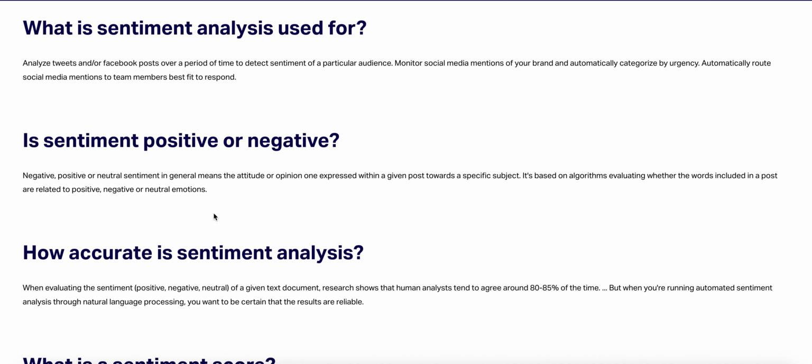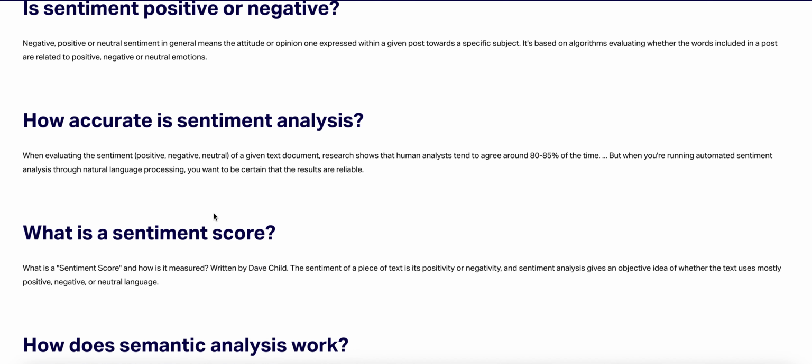Is sentiment positive or negative? Negative, positive, or neutral sentiment in general means the attitude or opinion expressed within a given post towards a specified subject. It is based on an algorithm evaluating whether the words included in a post are related to positive, negative, or neutral emotions.